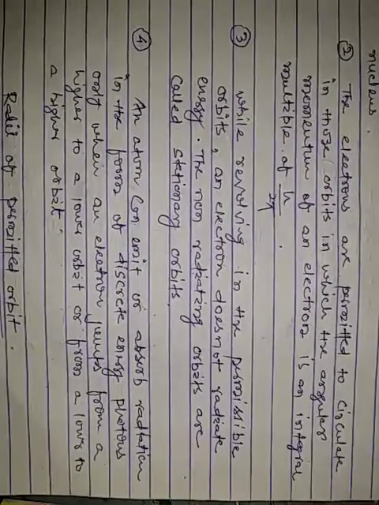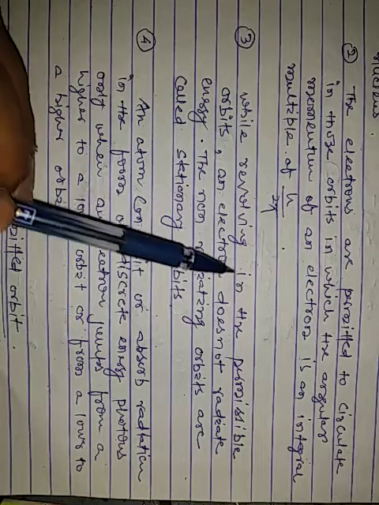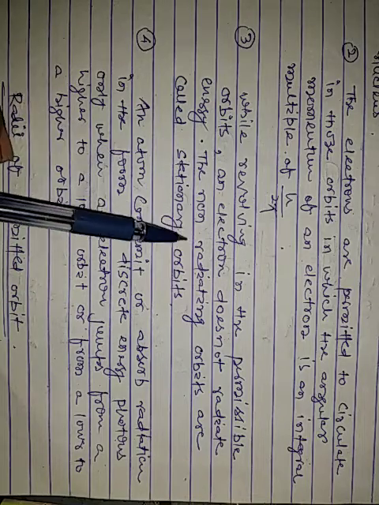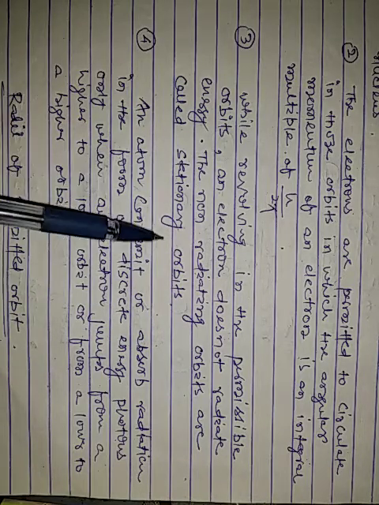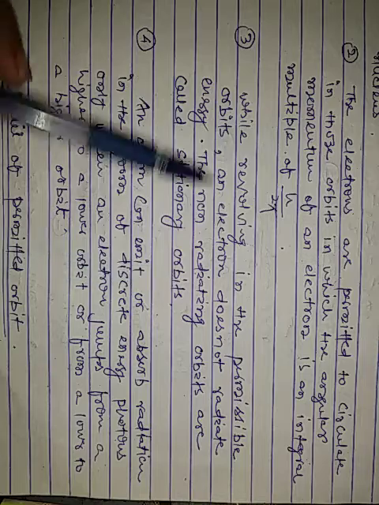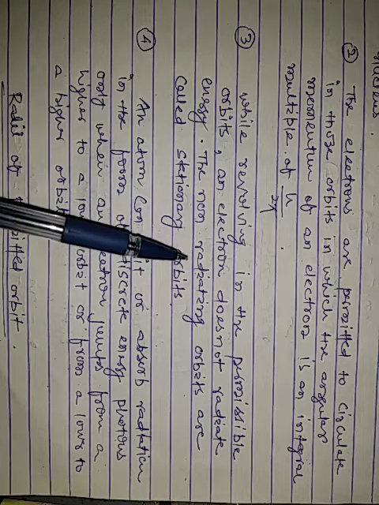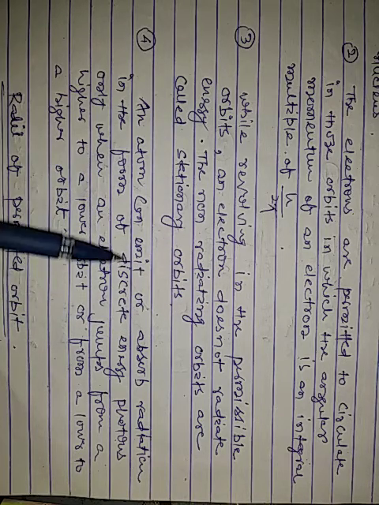The third postulate states, while revolving in the permissible orbit, an electron does not radiate energy. The non-radiating orbits are called stationary orbits.